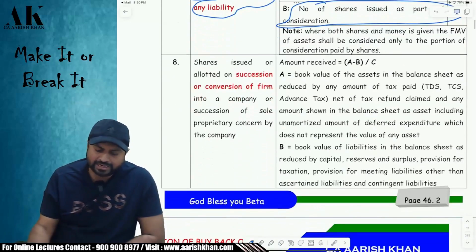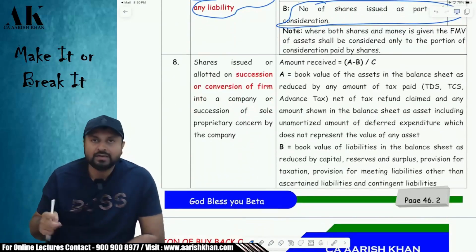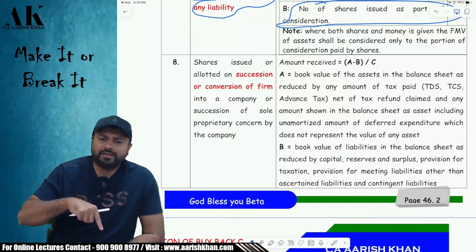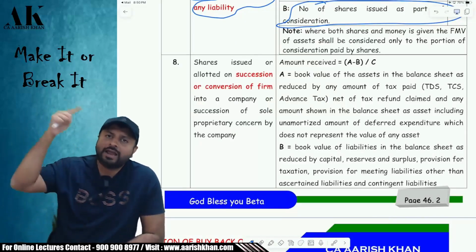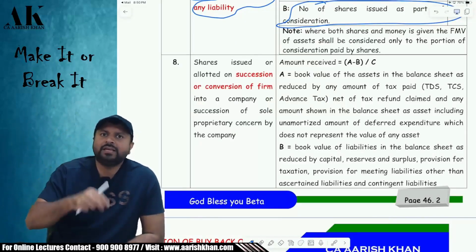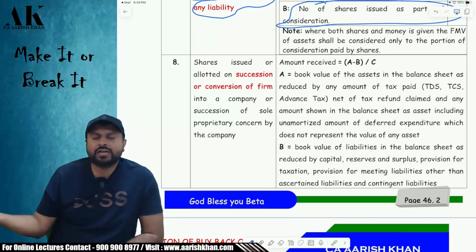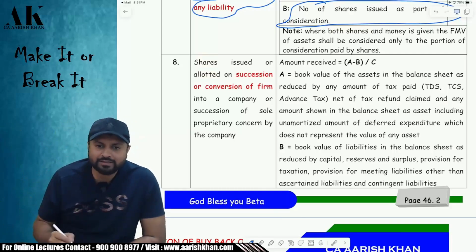Similarly, the next one is: I have got the shares on succession of a firm. I was a firm earlier, then I got converted into a company, like in 47(xiii), etc., which we have done just some time before. So now I have become a company, and the company will give the partners the shares. So I have got the shares in exchange of my partnership firm. In that case, how will I determine the value of the shares?